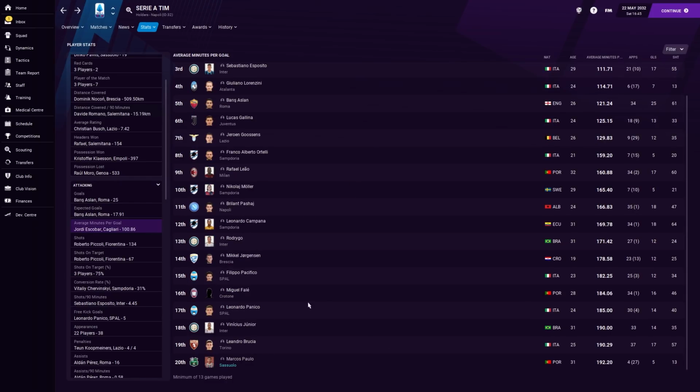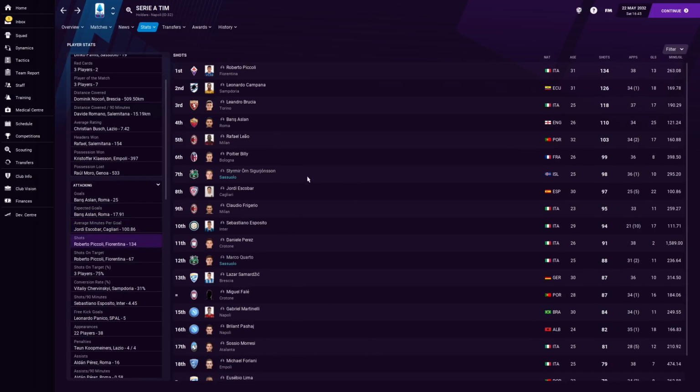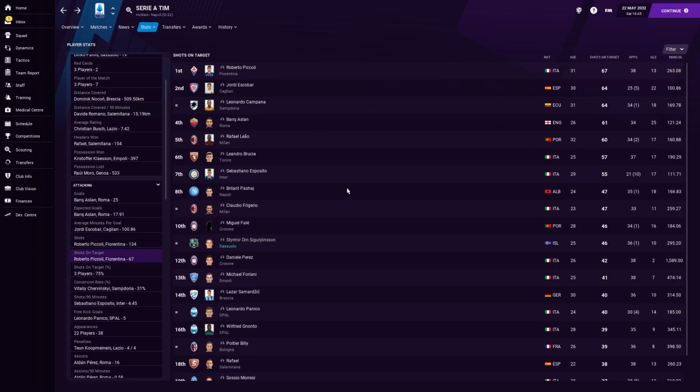Oh, no, Marcus Paolo, actually, with his bench appearances, too. Piccoli had a lot of shots. Siggy didn't have as many shots, in fairness, so there is that, I suppose. But we're looking at a goal every 3 games from him, really, which is not ideal. I wonder if Max Lebert, but we'll see. We'll get to compare the two, although it's going to be hard, because Max Lebert will be a lot of substitute appearances. But still, it's worth taking a note of.